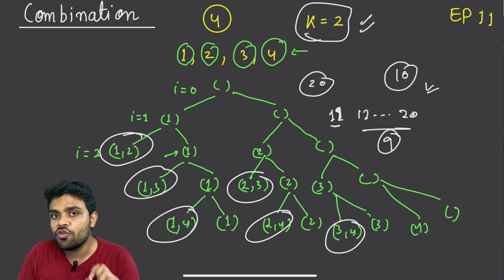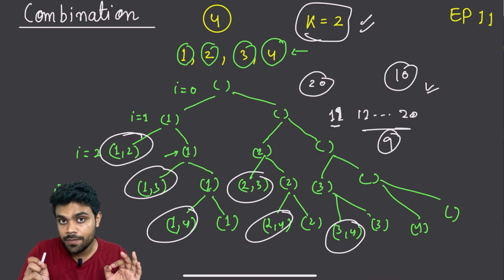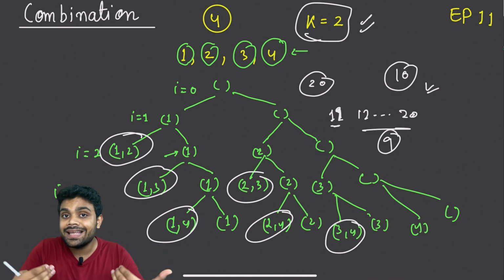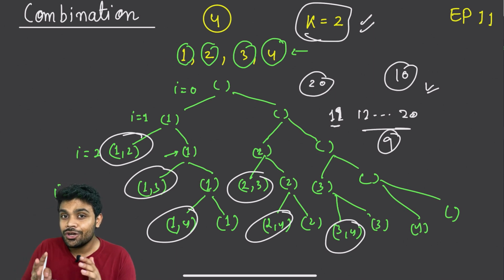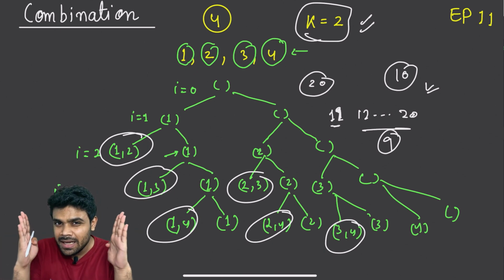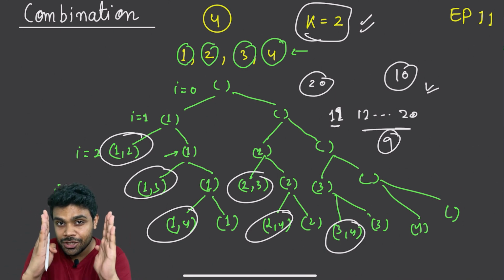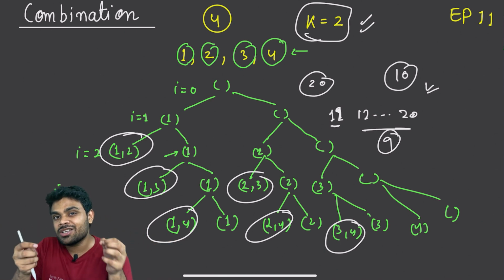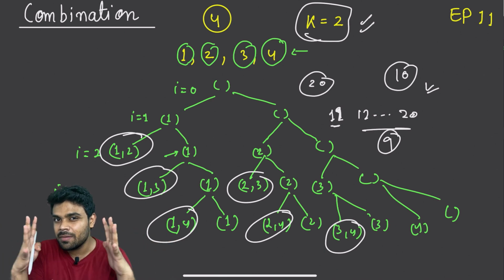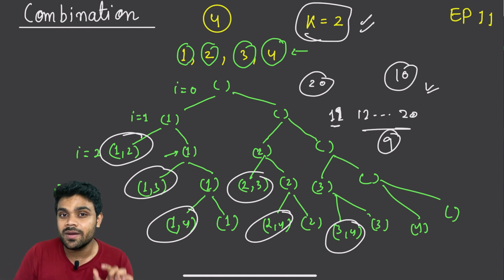So basically we did two improvements. One improvement: don't exceed the size k, don't take more than k elements in the subset. The other direction: don't take too few elements in the subset. So we bounded our solution. These are called bounds. So now, instead of 2 raised to the power n, it will be much less than 2 raised to the power n, because the tree will be thinner, shorter and compact; the number of nodes in the tree will be less.